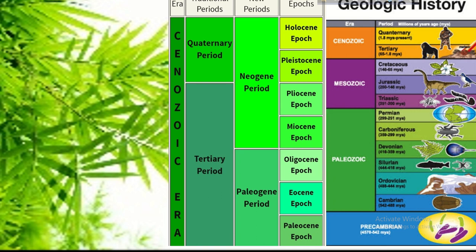Now look at the table. Here we know the period is the basic unit of geological time in which a single type of rock system is formed. So a small concept I want to share, that is, the Cenozoic era, and periods, Quaternary periods and Tertiary periods. And these Tertiary periods divide into 2 new periods, that is Neogene period and Paleogene period. And in this Neogene period we are observing here the epoch, Pleistocene epoch.